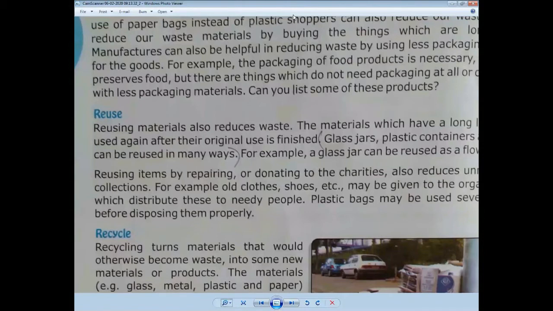The concept behind reuse is that we should reuse items several times before disposing of them properly. We should reuse items as much as possible before replacing them.